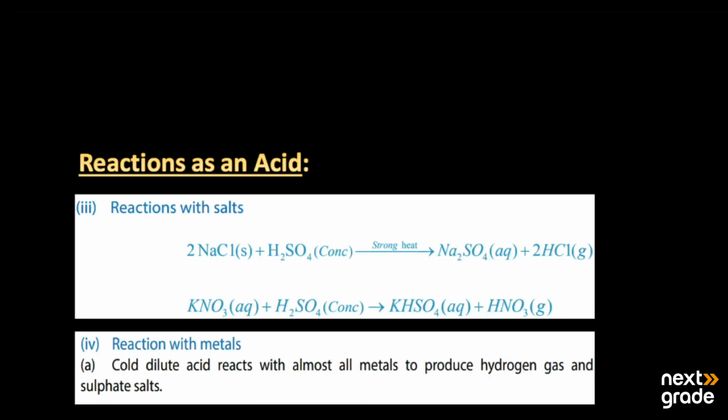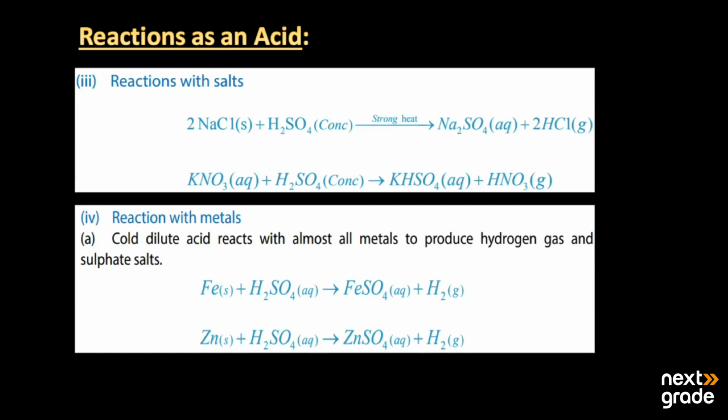Here we have its other reactions as an acid. When it reacts with salts, as a concentrated acid in the presence of strong heat, it produces sulfates and hydrochloric acid in gaseous form. When it reacts with nitrates, such as potassium nitrate, metallic nitrates, it produces hydrogen sulfates as well as nitric acid. So two acids are produced in this chemical reaction.